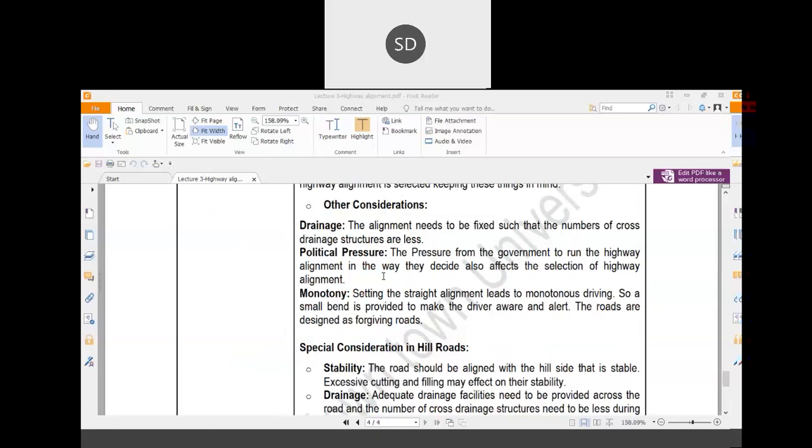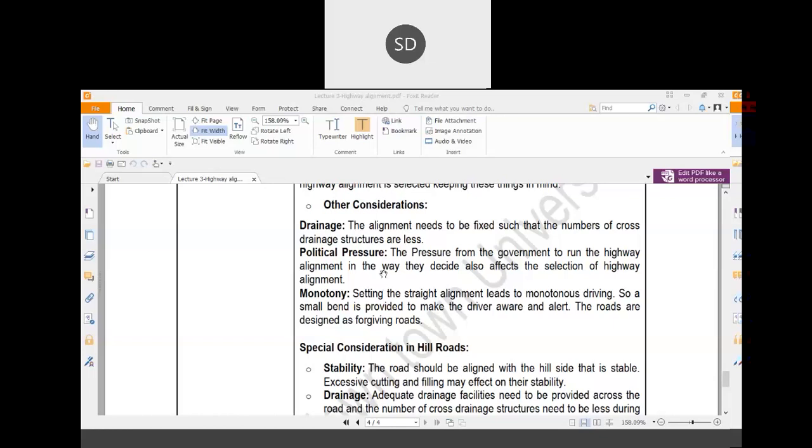Then political pressure. So what happens with political pressure? Basically, if you are constructing a road, you will discuss this with the local politicians. Sometimes a local politician will impose on you that your road alignment should pass through that particular area. So these are some political pressures.